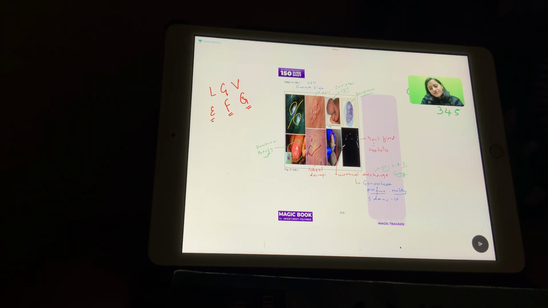Groove sign is only in LGV, because those large buboes on either side of the inguinal ligament are seen in LGV. Now, congenital syphilis. What do we have in congenital syphilis? What is the triad that we see in congenital syphilis? Most important, remember this, it is the Hutchinson's triad. What are the components of the Hutchinson's triad?